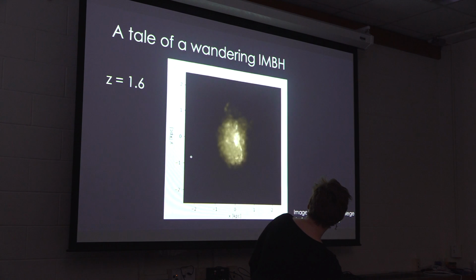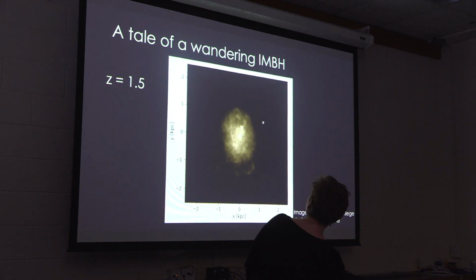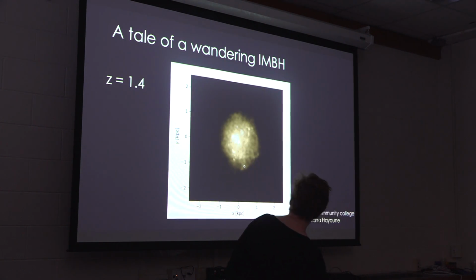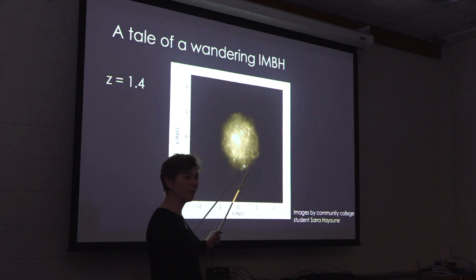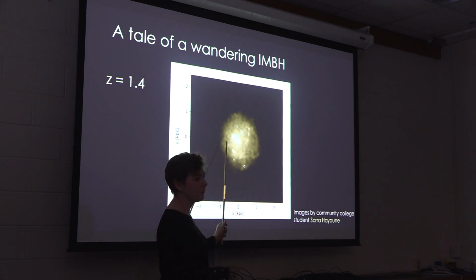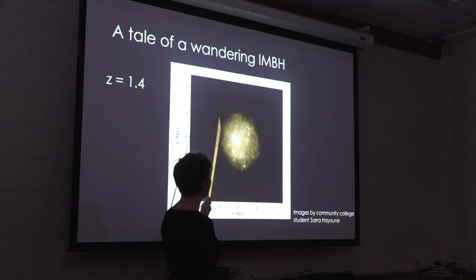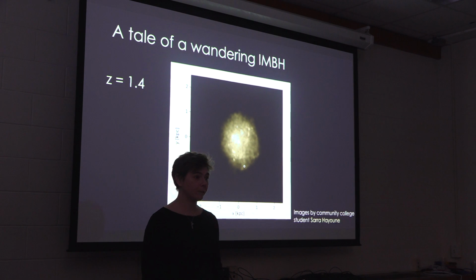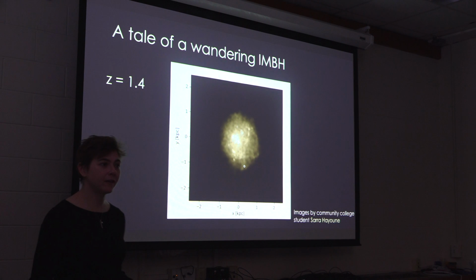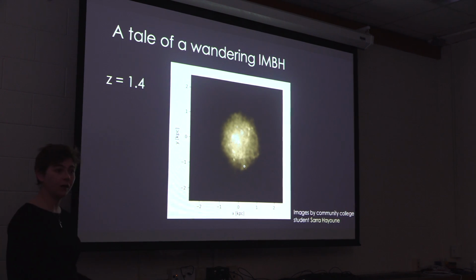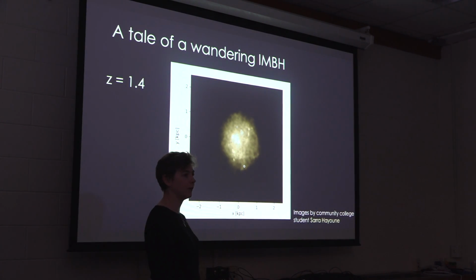These galaxies sort of circle each other for a little while. And eventually, this tiny one that the black hole was in gets swallowed up by this larger galaxy. And this black hole, once it's in this larger galaxy, does not actually find its way to the center. It stays wandering in the outskirts. Because in the outskirts, there's not a lot of matter there. Dynamical friction timescales are long. It does not work its way into the center.